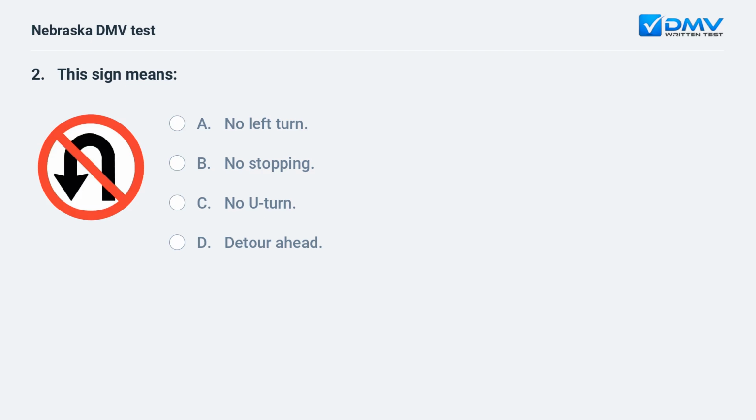This sign means a. No left turn. b. No stopping. c. No U-turn. d. Detour ahead. c. No U-turn. This sign indicates that U-turns are prohibited.